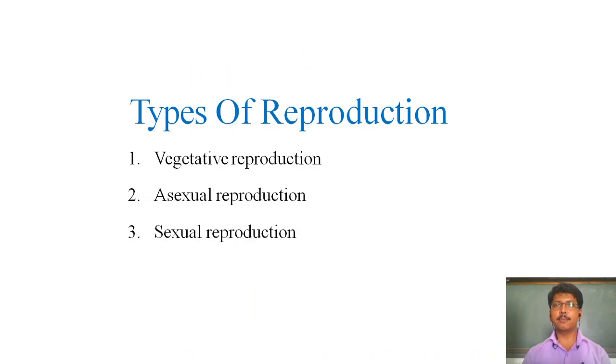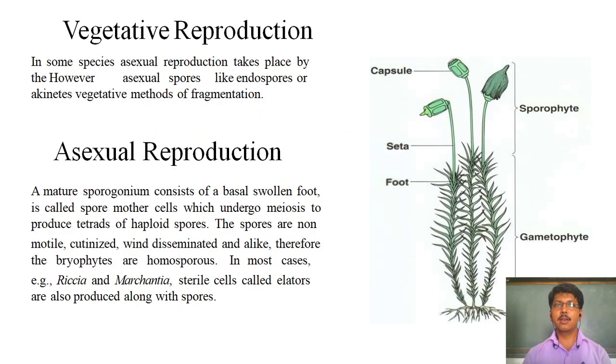Now the types of reproduction. In bryophyta there are basically three types: vegetative reproduction, asexual reproduction and sexual reproduction. Vegetative reproduction takes place by asexual bodies like gemmae or akinetes. Using these bodies, they get reproduced and develop the whole body. Second is asexual reproduction, a type of reproduction observed in the bryophyta.